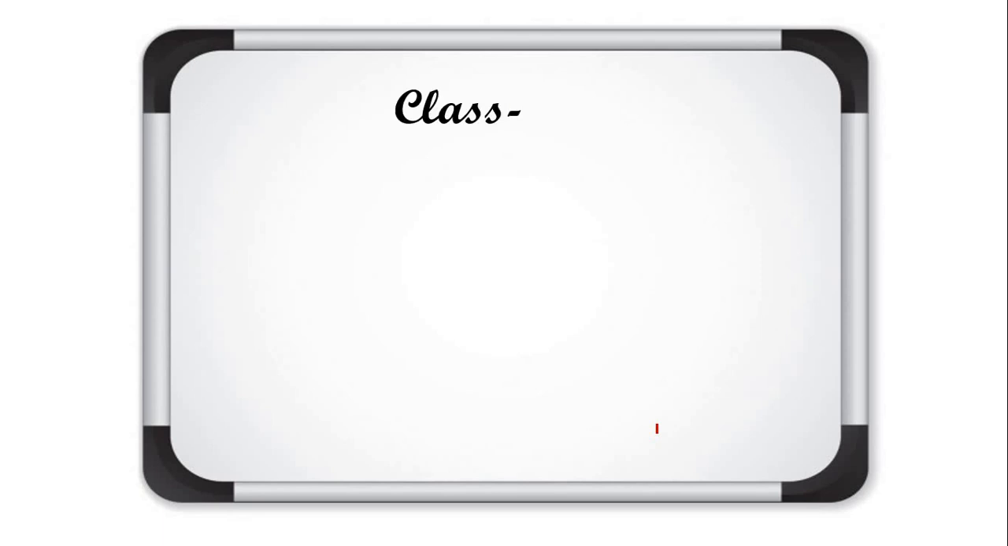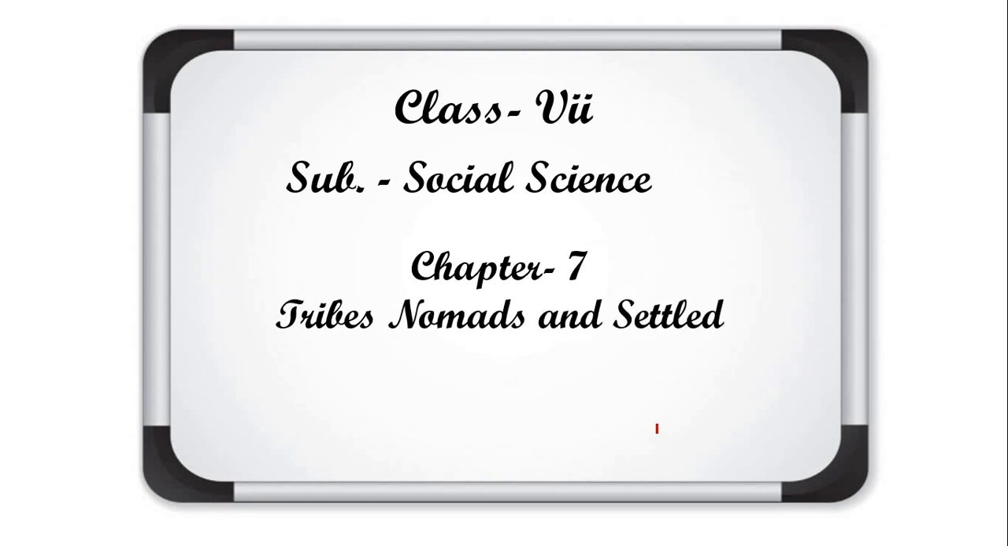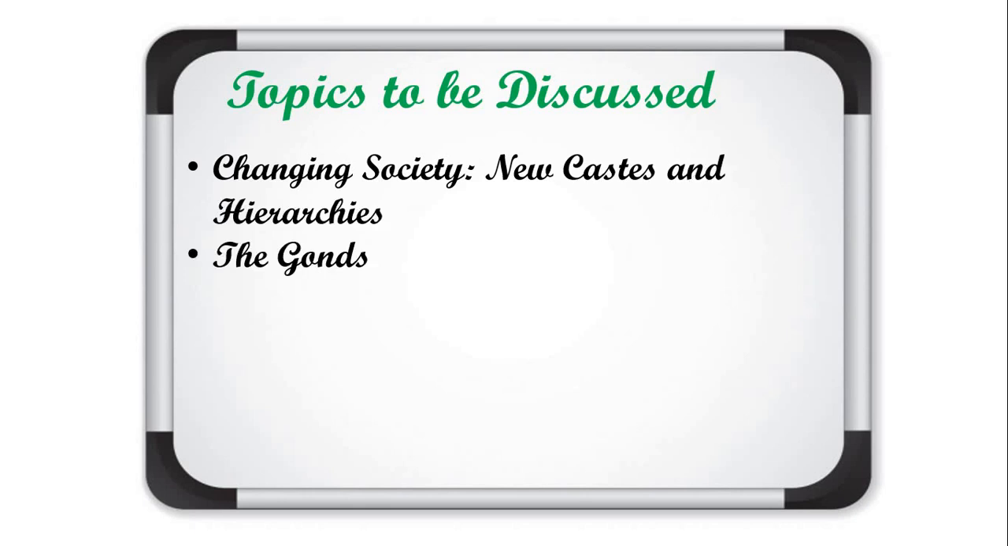This video is for class 7 subject social science. We are studying history chapter 7, tribes, nomads and settled communities. It is the second lecture of this chapter, and in today's lecture the topics to be discussed are: first, changing society, new caste and hierarchy system; the Gonds community and the Ahoms; and in the last, homework will be given to you.